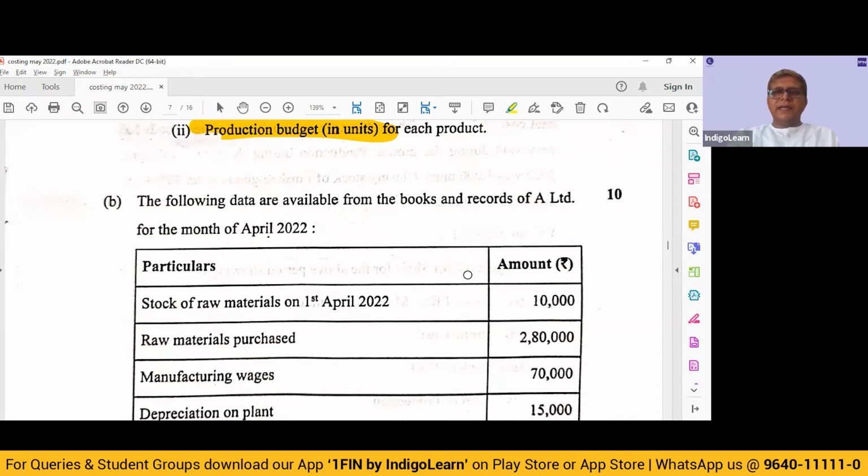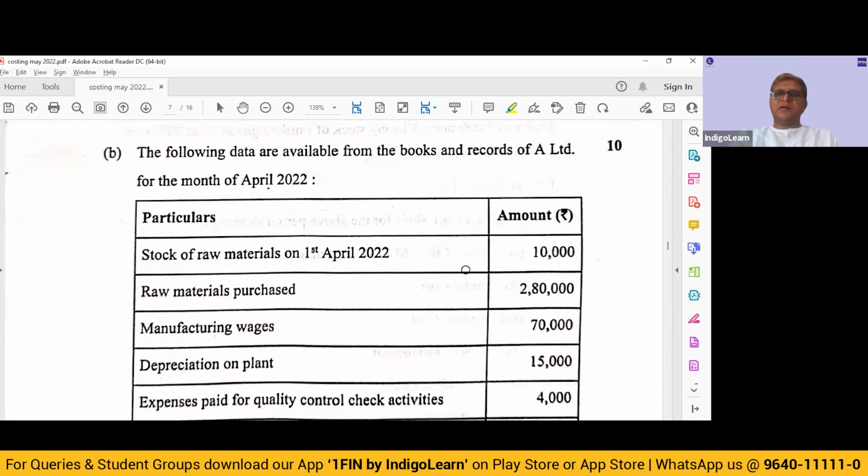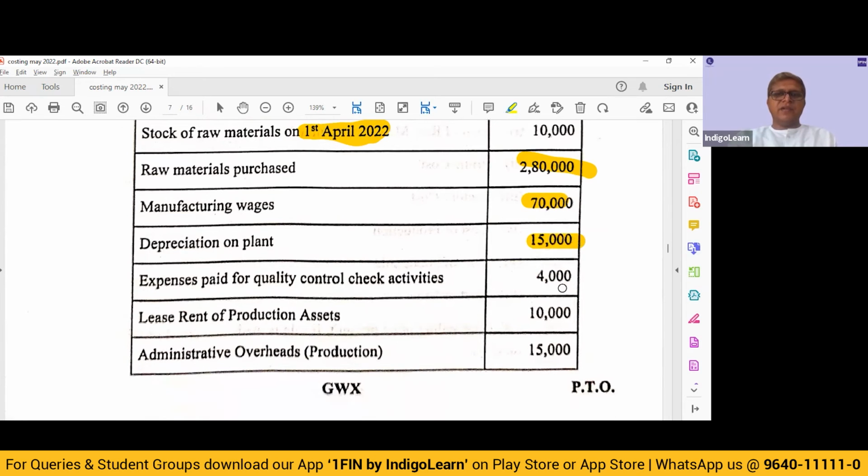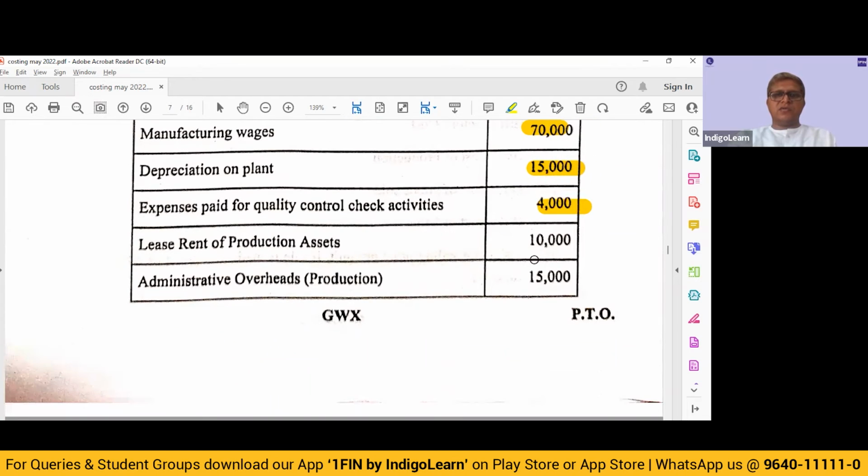The following data are available from the books and records of A Limited for the month of April 22. This is a 10-mark question. Stock of raw material as on 1st April 22, 10,000. Raw material purchased 2,80,000. Manufacturing wages 70,000. Depreciation on plant 15,000. Expenses for quality control checks 4,000.